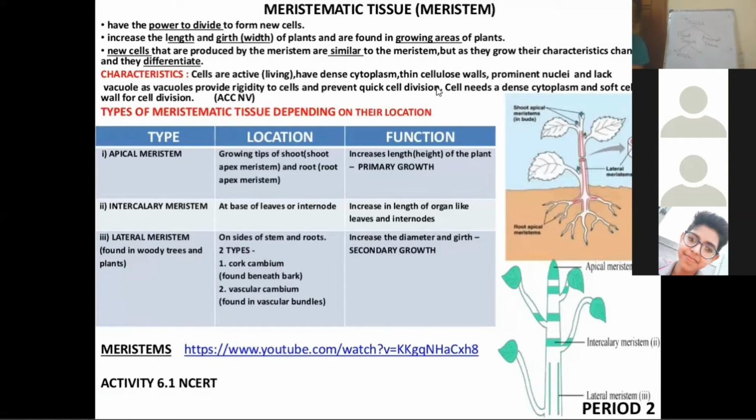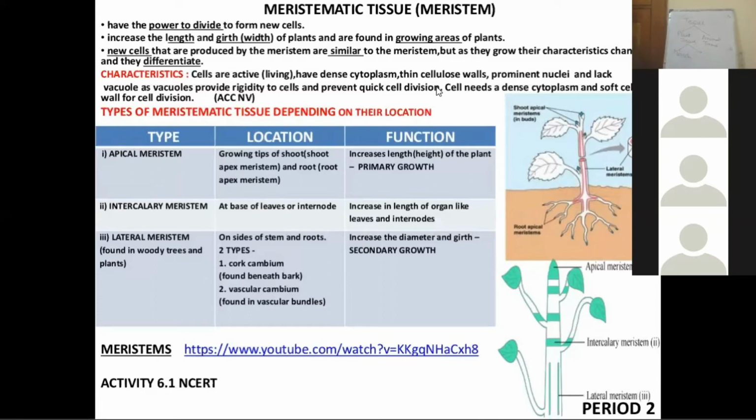Meristematic tissues are those tissues which have the capability to divide, and they are present in specific regions of the plant. If they have the ability to divide, that means they can go from 1 to 2, they can divide themselves. They are the living ones.